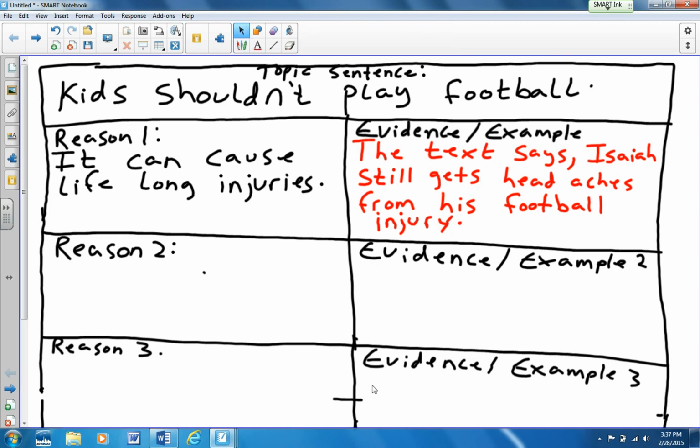All right, so now I'm coming up with another reason. Remember, the reason comes from me. It doesn't come from the article, but I need to be able to prove that reason from the article. So my second reason is, it's the most dangerous sport.